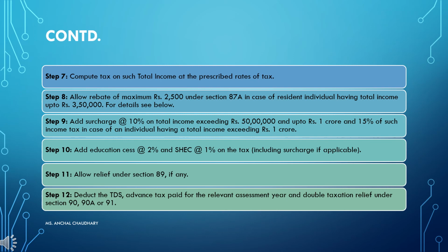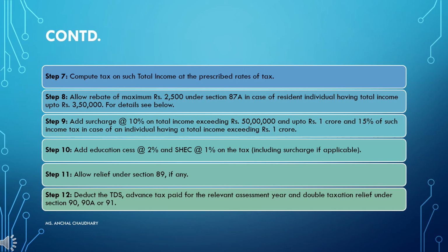Step number 9: add surcharge at 10% on total income if it is exceeding rupees 50 lakh and up to rupees 1 crore, and 15% of such income if that income is exceeding rupees 1 crore. If it is between 50 lakh and 1 crore, then you have to add the surcharge at the rate of 10%.